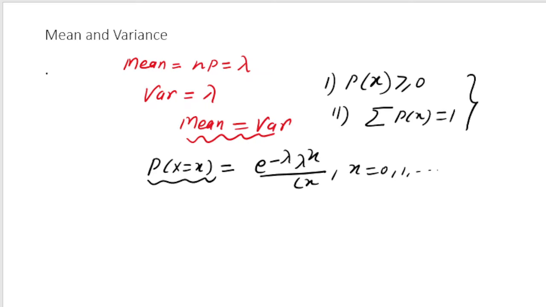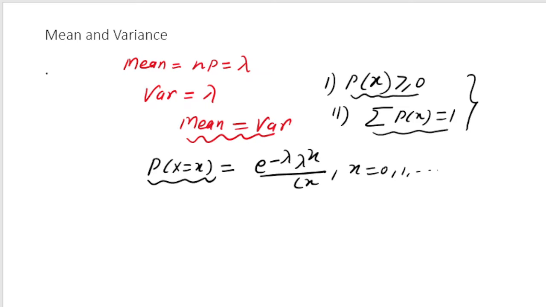So these two were the properties of the discrete probability distribution, and since Poisson distribution is also a discrete probability distribution, these two properties should be true. It is obviously true if you take e to the power minus lambda. We know that exponential functions are always positive, so this term will always be positive, and lambda, the mean, will be positive, right? So the probability of x is certainly greater than or equal to 0.